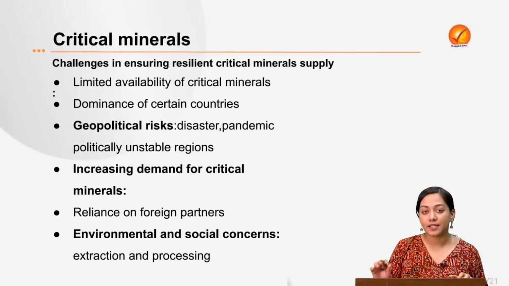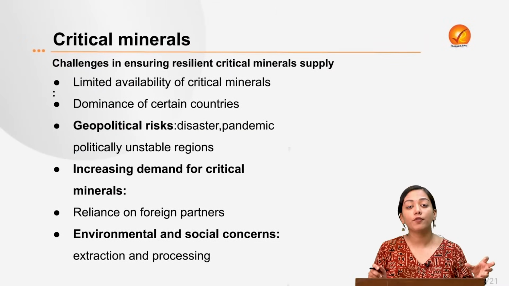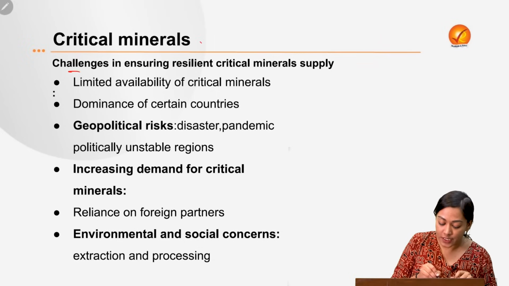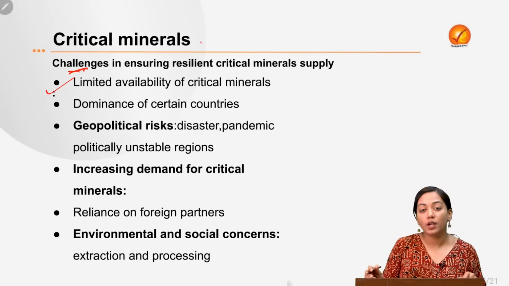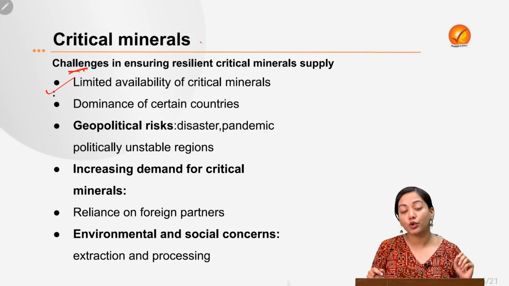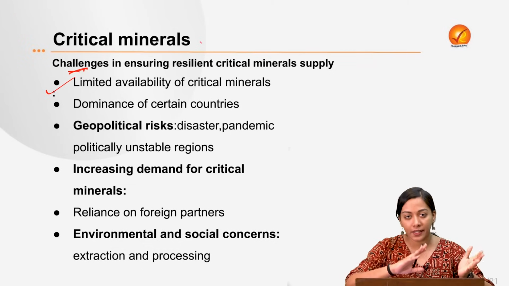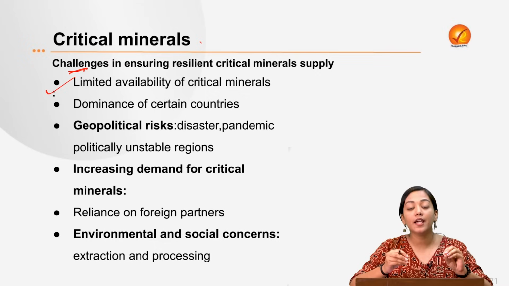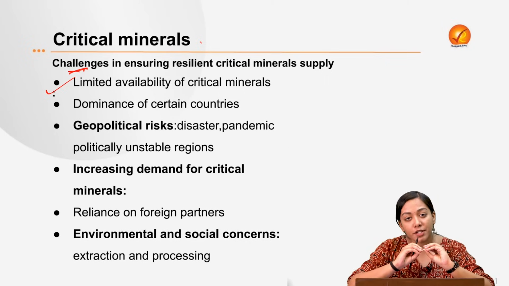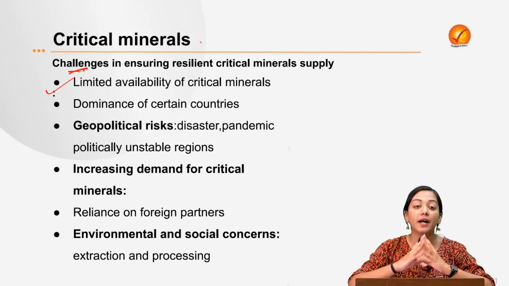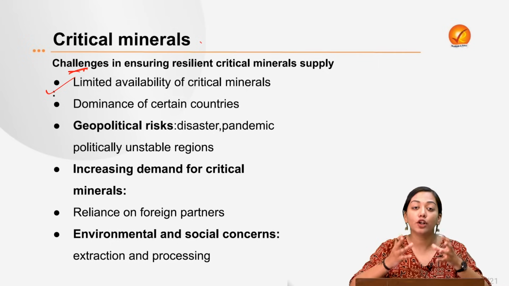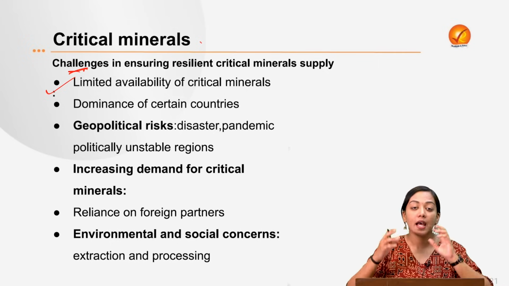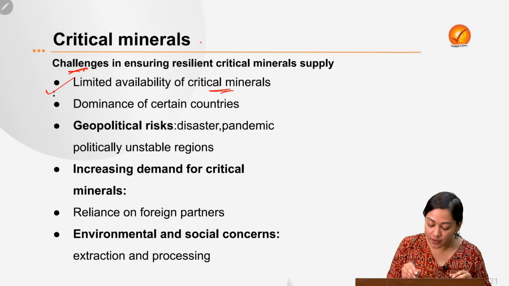Now, these significances are compromised by some of the challenges that are there with critical minerals. So these challenges are, first of all, their very limited availability. You know that rare earth minerals are one among the critical minerals. What's up with rare earth minerals? They're actually rare not because they're not abundant. They're very much abundant across the surface of the earth, but they are not found in abundant concentration in one place so that it becomes economically viable to extract them. Such is the case for critical minerals as well.